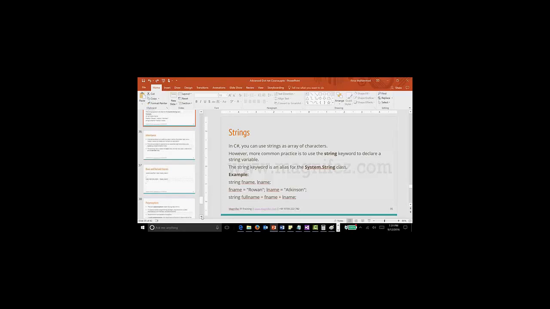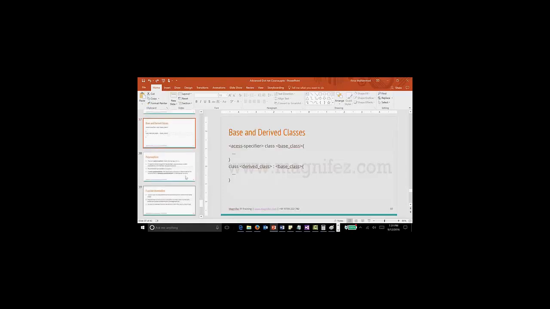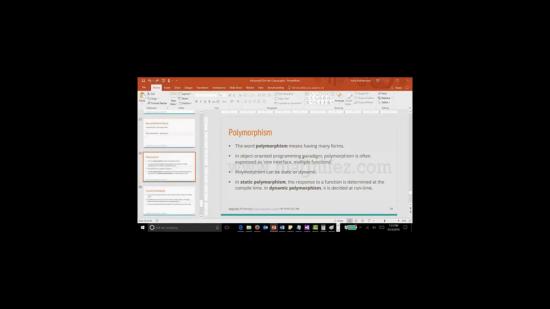So we talked about inheritance, and one more concept to go, that is polymorphism. The word polymorphism means having many forms. In object-oriented programming, polymorphism is often expressed as one interface, multiple functions. You need to understand the concept of an interface to understand this. We write a class which can have child classes to do the operation.